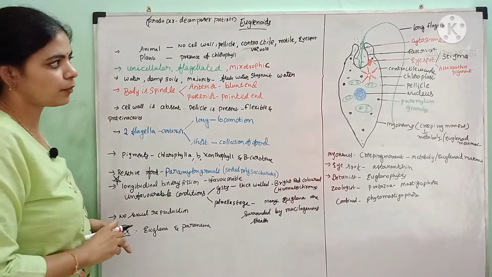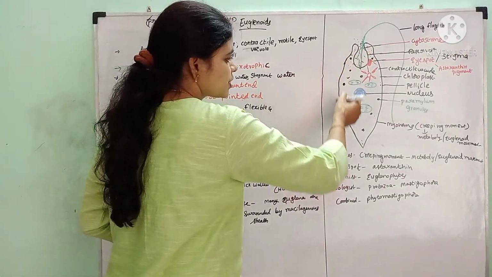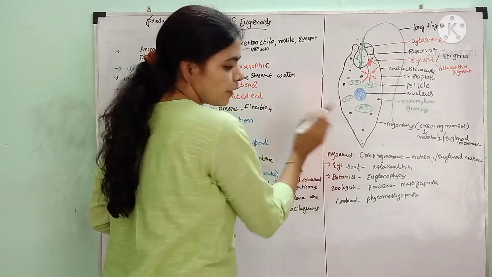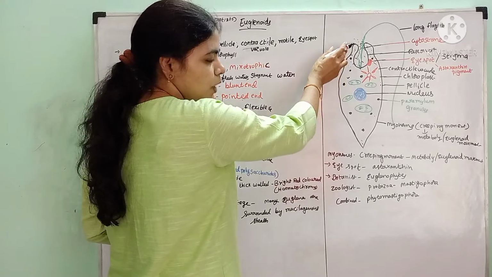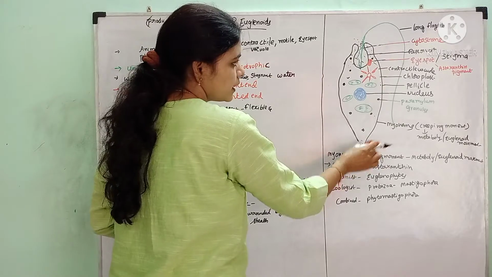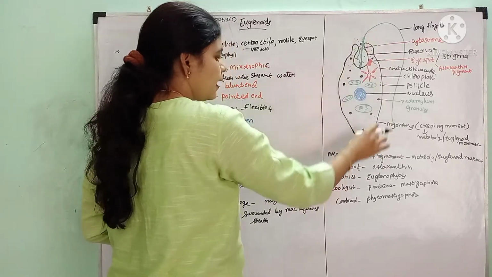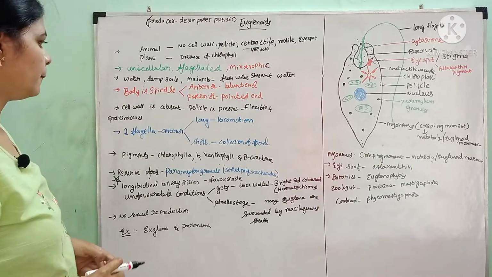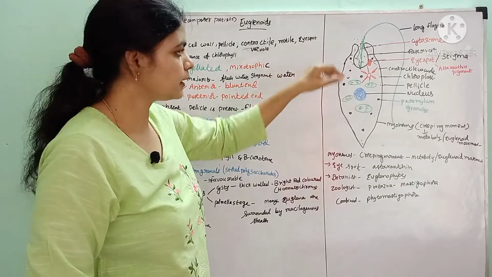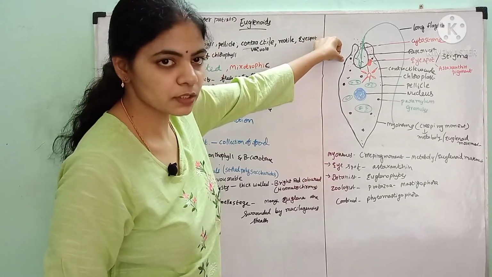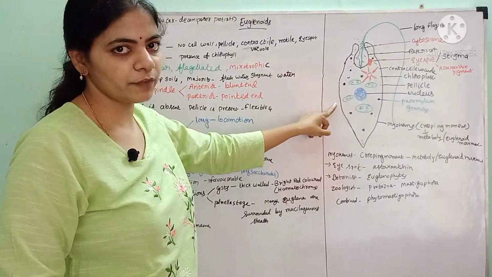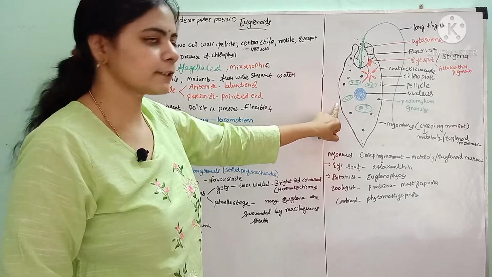If you see the structure, the body is spindle shaped. That means it has an anterior blunt end and a posterior pointed end. Anterior means where the mouth is present. So this is the anterior and this is the posterior. The cell wall is absent. Instead of that, it consists of a proteinaceous layer called pellicle. Because of the presence of that pellicle, the body is very flexible. The shape is not correctly defined.